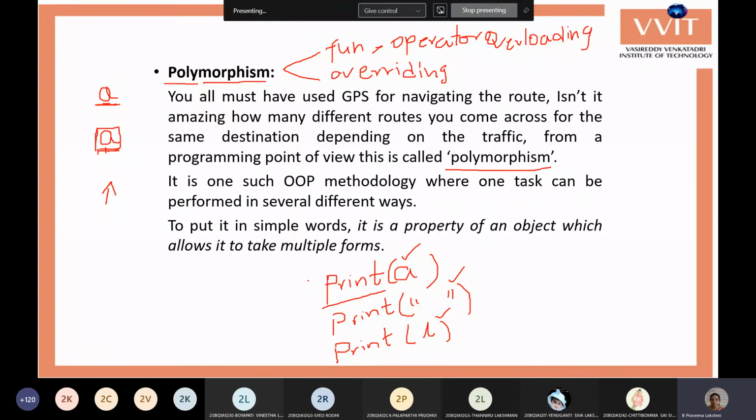So your benefit is that you are required to remember only one function name. You need not remember a number of function names to print the different types of variables. That is the basic advantage of overloading these functions.